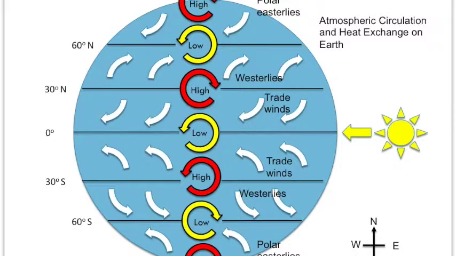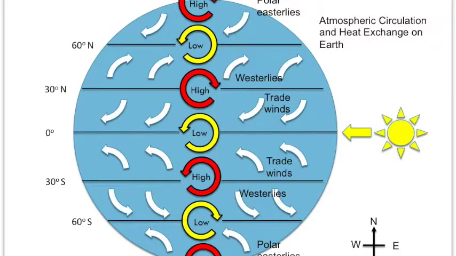And the opposite is true as we move into the southern hemisphere. High pressure systems in the southern hemisphere rotate in a counterclockwise direction, so you'll have a high pressure system at 30 degrees south and a high pressure system at 90 degrees south. You'll have a low pressure system of warm air rising up into the atmosphere at 60 degrees south. And then, of course, you're going to have the westerlies here, and the trade winds flowing into the equator, and then the polar easterlies flowing out of the poles.